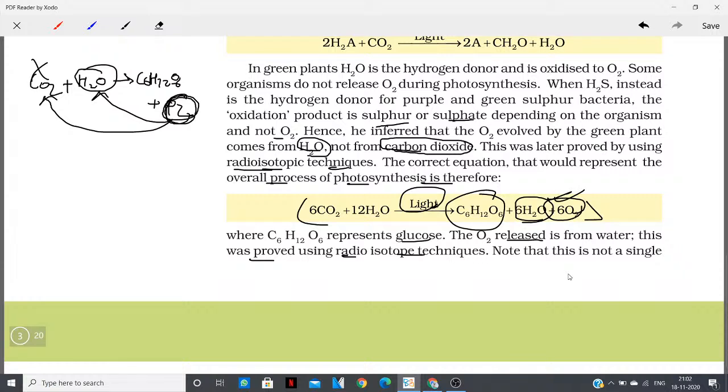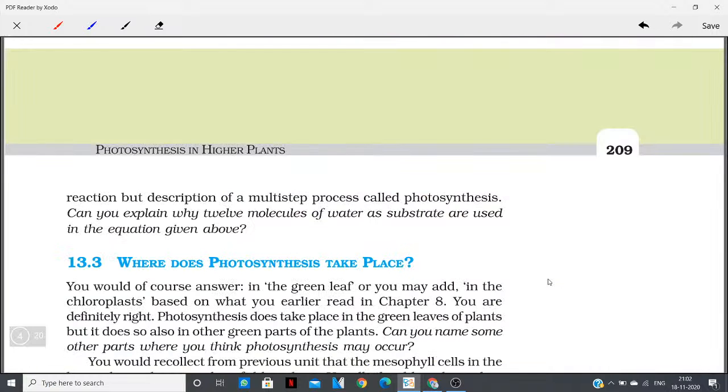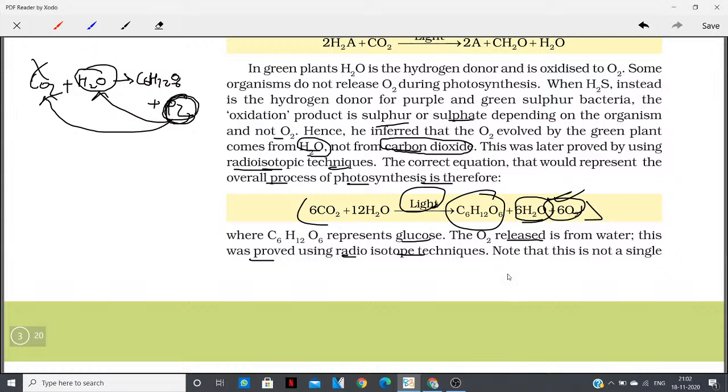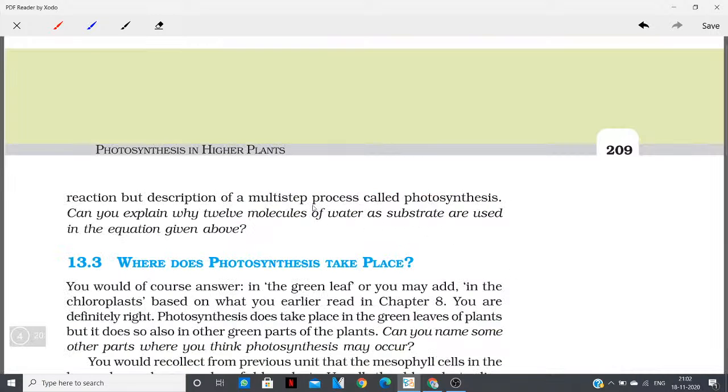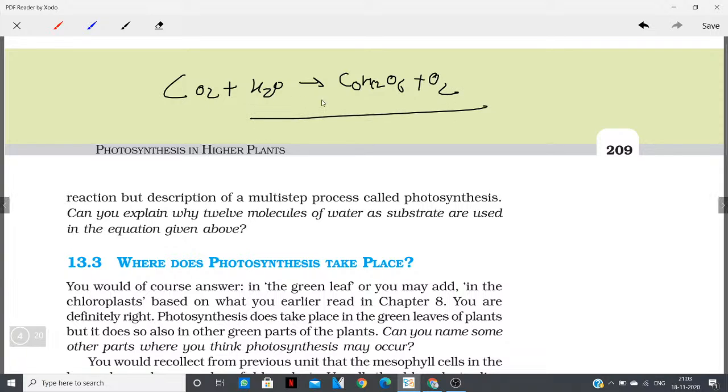Okay, and now moving on, note that this is not a single reaction. The reaction which you are able to see, CO2 plus H2O giving C6H12O6 plus oxygen, is the overall equation. This overall equation of the process does not tell you all the steps of how this carbon dioxide is ultimately converted, ultimately reduced, into glucose.